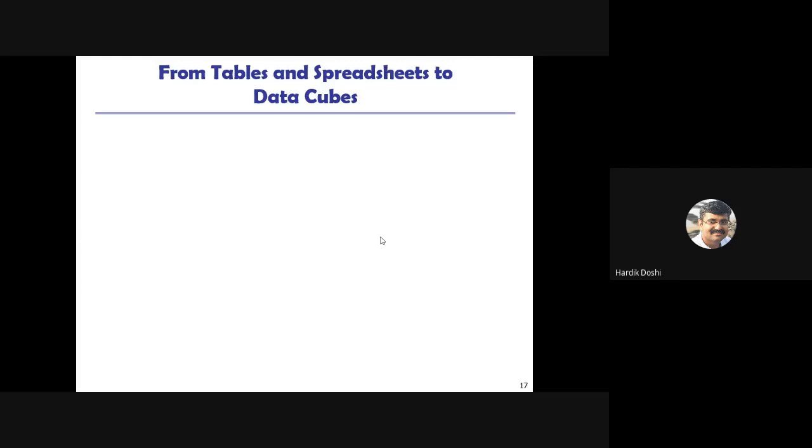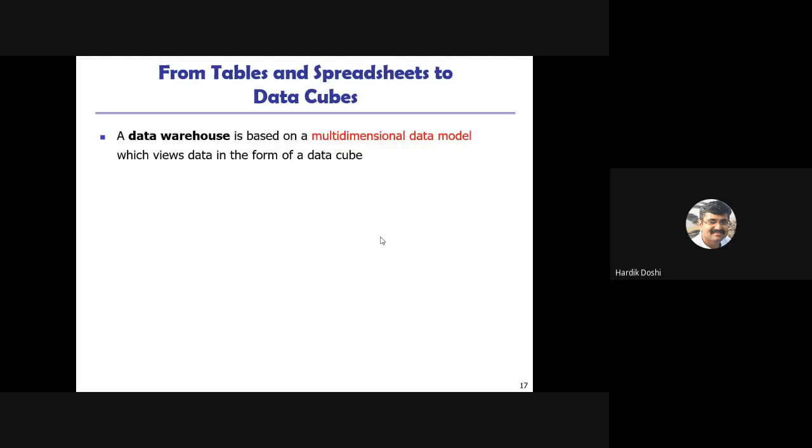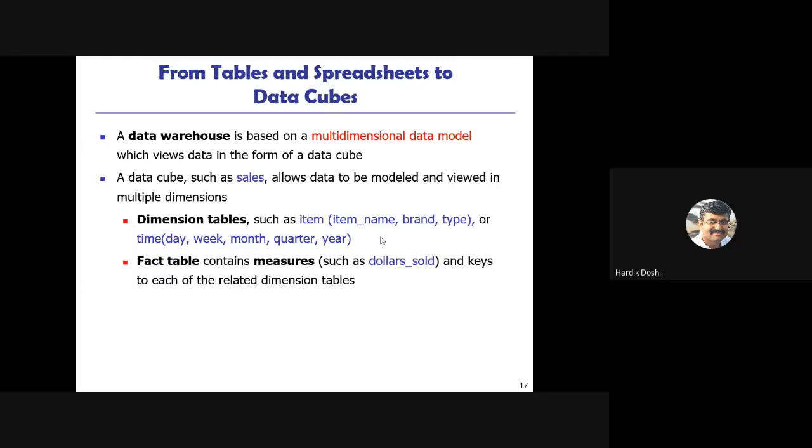So from tables and spreadsheets, we are moving on to data cubes, which is the case in data warehousing. If I talk of Excel, then spreadsheet. If I talk of databases, then tables. Now if I talk of a warehouse, then data cubes. So a data warehouse is based on a multi-dimensional data model which views data in the form of a data cube. We'll see the example also. A data cube, such as sales, say for example the sales of the company, allows data to be modeled in multiple dimensions. Now for that we require two things.